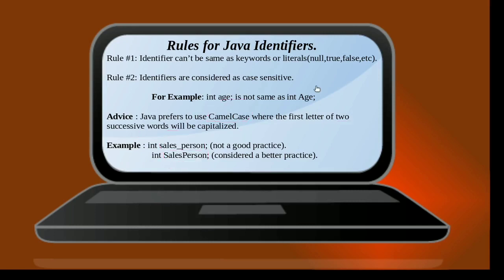Also, always try to make use of a descriptive name whenever you are making use of an identifier, rather than shorthand names like A, B, as they don't have any meaning. One more advantage of making use of descriptive names, like in this case, is that it increases your code readability.